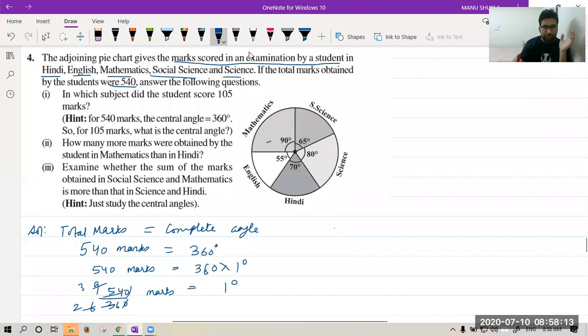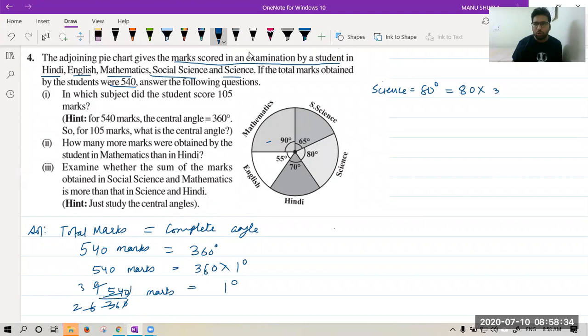One second, let me take the pen. Okay, now let's start. It is asking in which subject you have marks 105. Let's leave it. Let's start doing every subject. In science, we have 80 degrees. 80 degrees is the same as 80 into 3 upon 2. That will be 40 into 3, that is 120 marks.